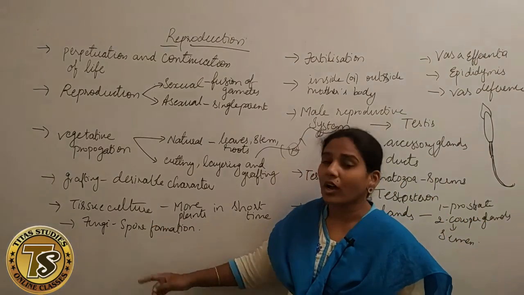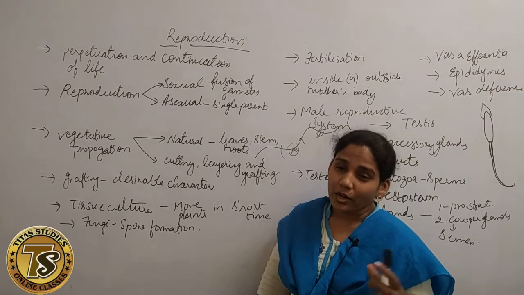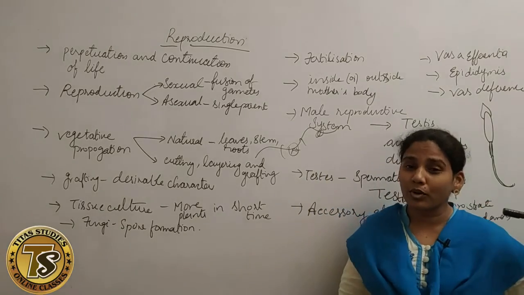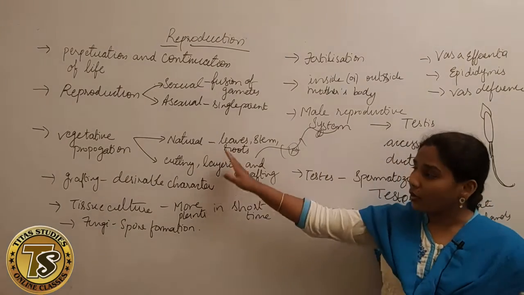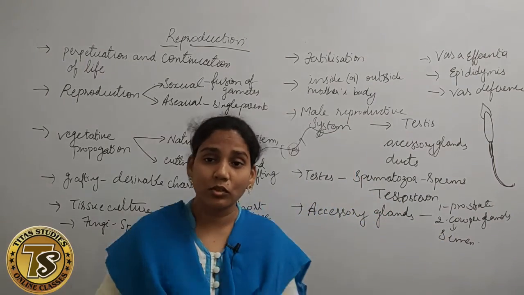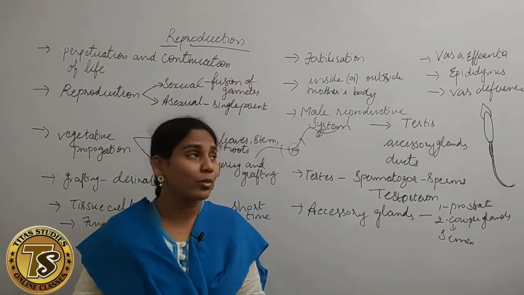Next, fungi. Fungi will reproduce with the help of spores. They reproduce by spore formation, and all these are examples of asexual reproduction.